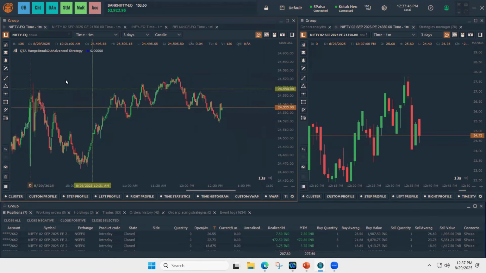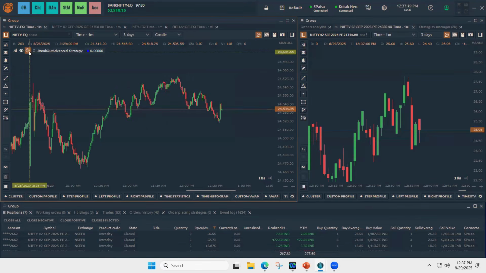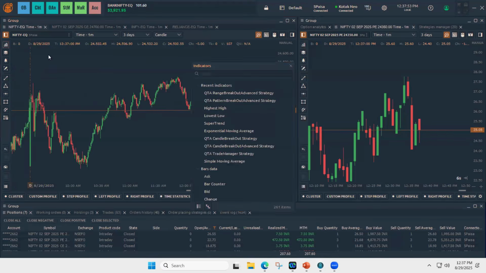So Harsha, there are no questions, so I think we can end this. Sorry, before we end, there is one more strategy that we missed to discuss, which is the range breakout.